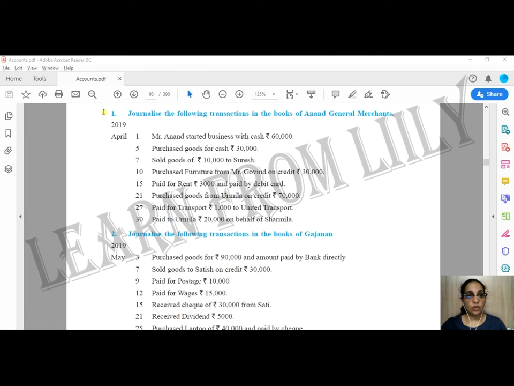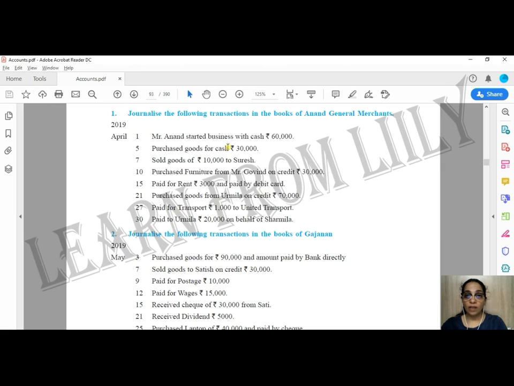So we are going to do question number 1 first. They've asked us to journalize the following transactions in the books of Anand General Merchants. There are various dates given to us and the transaction related to that date. So we'll analyze the transaction, see what will be debited and credited, and accordingly pass a journal entry.